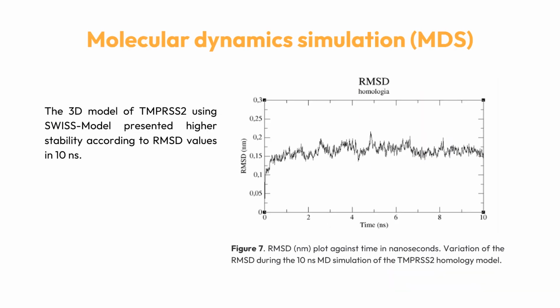And our results of the simulation of molecular dynamics indicate that the model of the protein by homology presented greater stability according to the RMSD values in 10 nanoseconds.